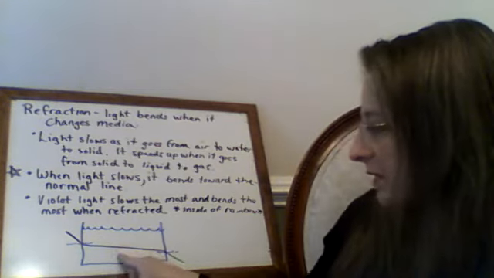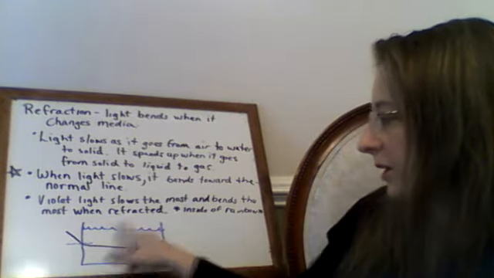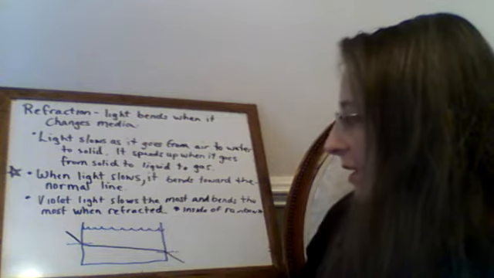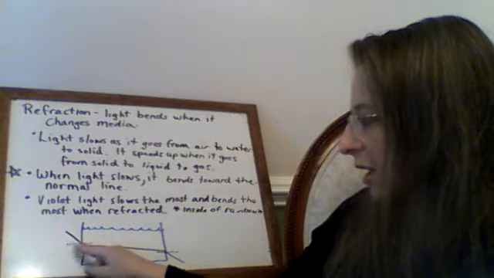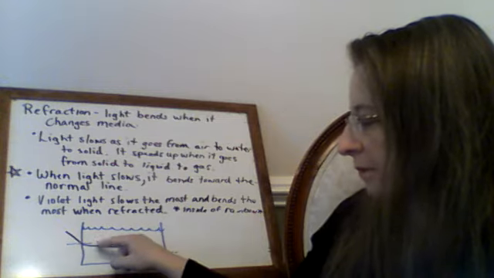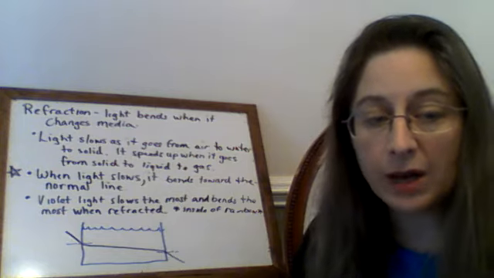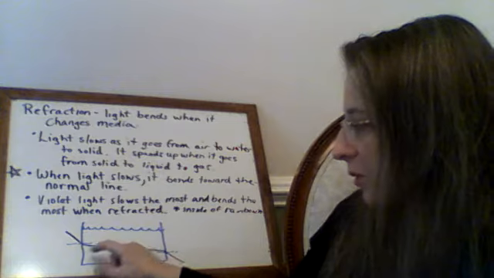So if we look at this diagram, we have a tank of water. We have air here, water here, and then air again as we're outside of the tank. So if a light wave comes in and strikes the tank, and then I draw in the normal line, it's going from air to water, and the light wave will slow down in the water. And when light slows down, it bends toward the normal, right?